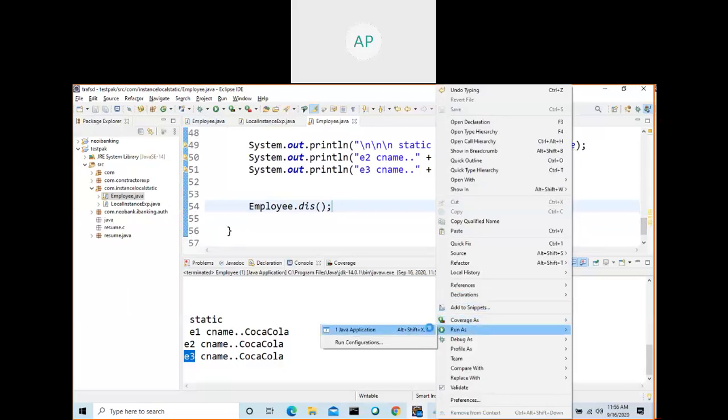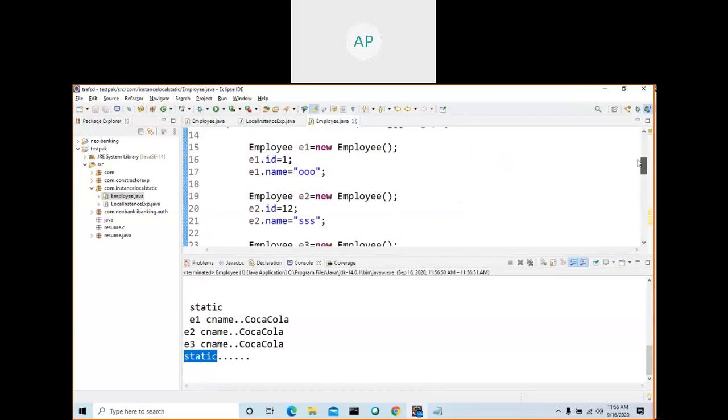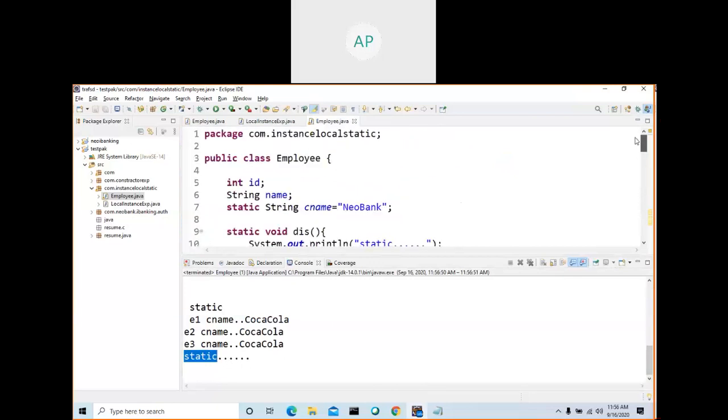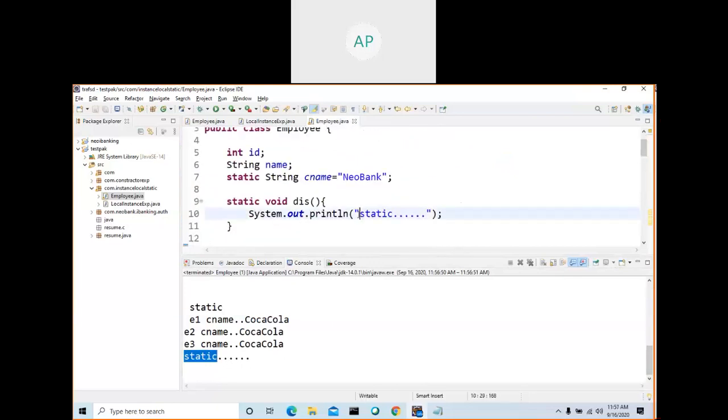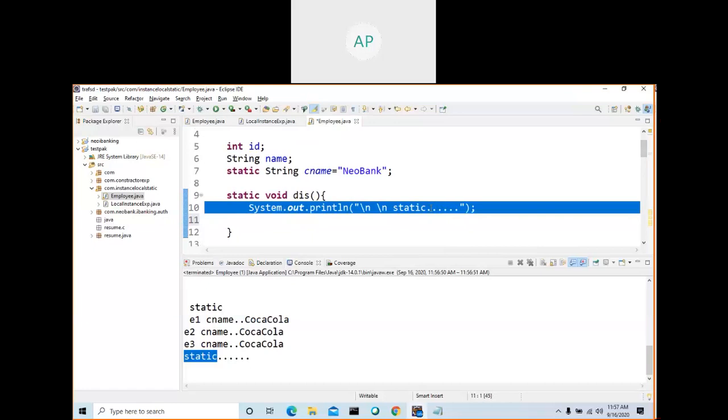So in a static method, you can access only static variables. Let me run this one. See here, we got the static here. Backslash n, what is backslash n? It will give a new line. Okay, so now you know what a static method is.